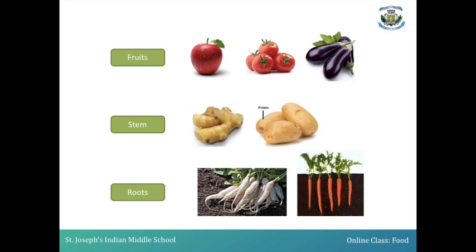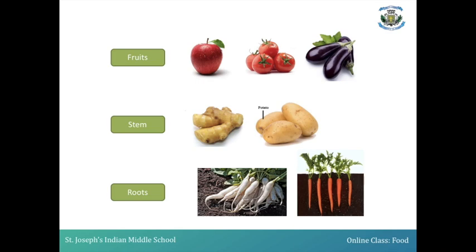What about the stem part which is edible for us to consume? The stem parts which are edible for us to consume are ginger, potato, etc. Coming to the root part, under root part there are plants like radish, carrot, where we consume the root part of these plants.